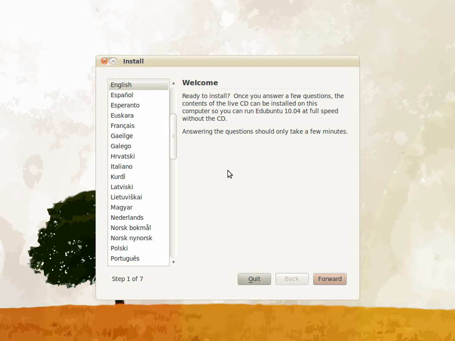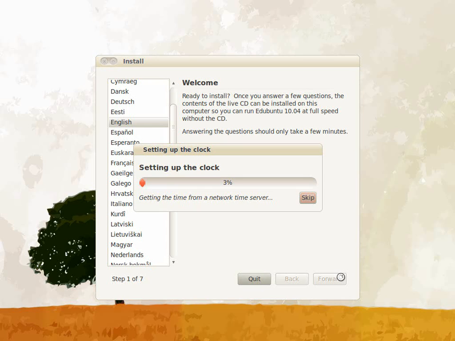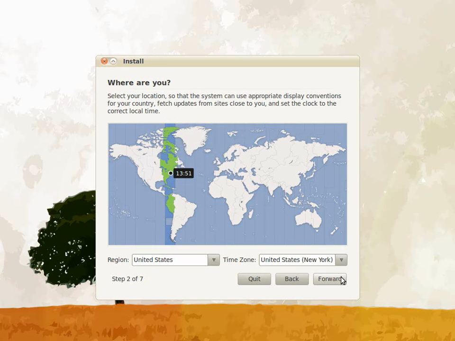Ensure that you've selected the correct language. Then click Forward. Use the map or drop-down menu to select your time zone. Once you've selected the appropriate time zone, click Forward.